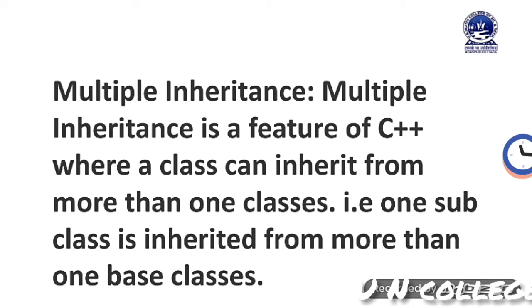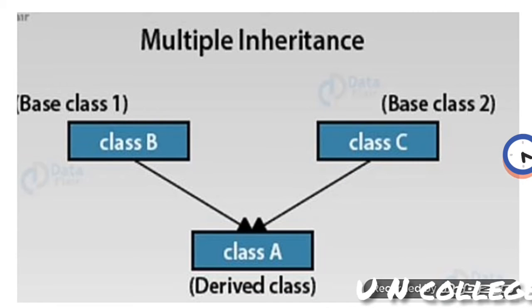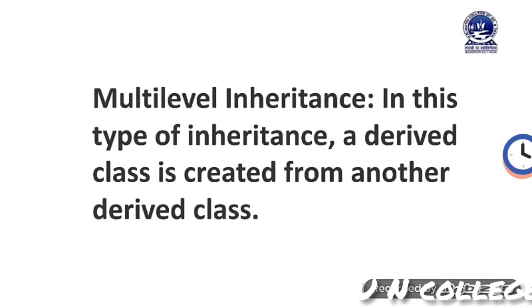Here you can see in the diagrammatic representation of multiple inheritance, three classes are present. You may use more classes also. The base classes here are class B and class C, and the derived class is class A. You can see it clearly in the slide.